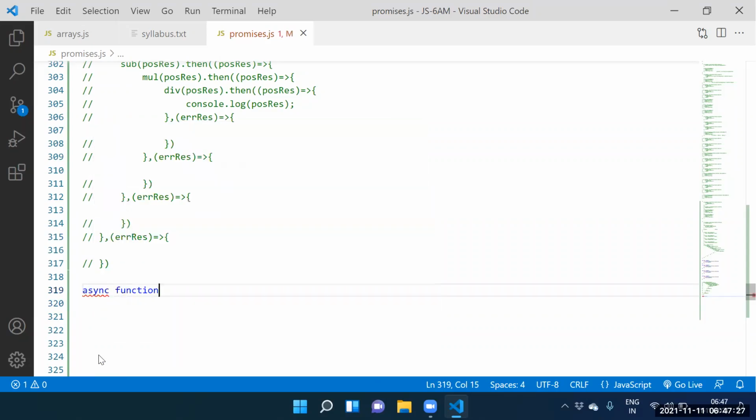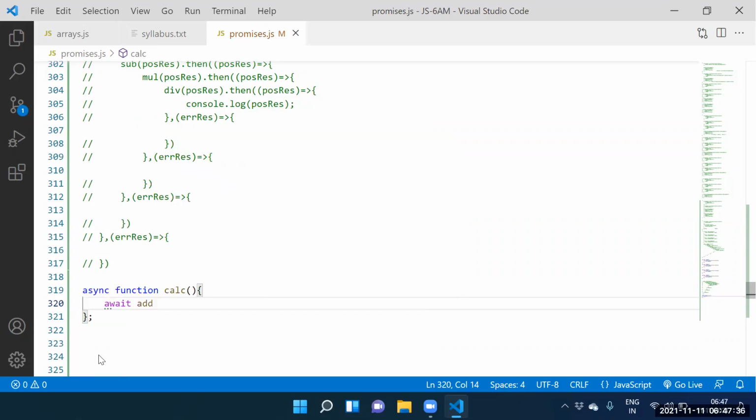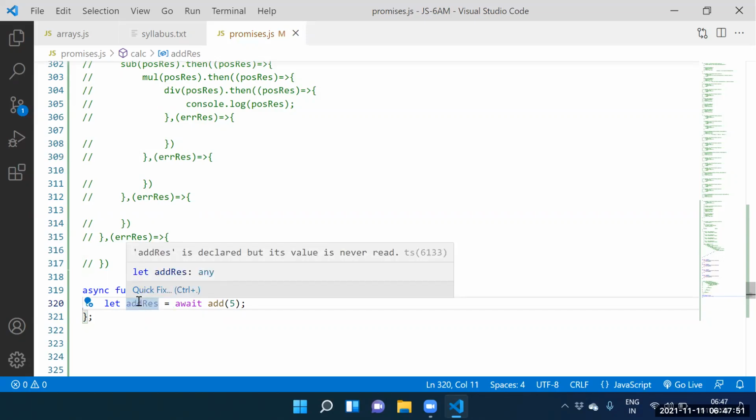Guys, say this one here. Async function, which function? Calci function. Async function calci. So can I call the first promise? Add of what? Add of 5. So are we getting the result here? Yes, we are getting the result. What does add result contain? 10. Add result contains 10.